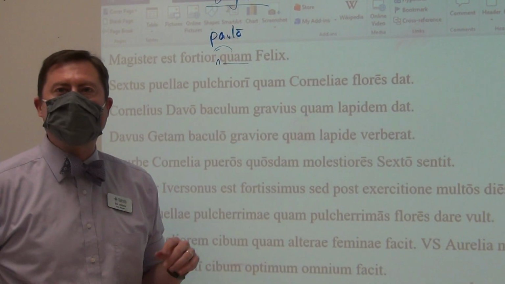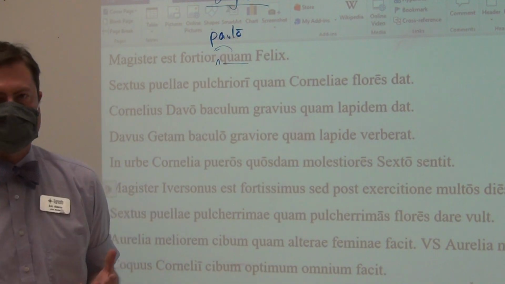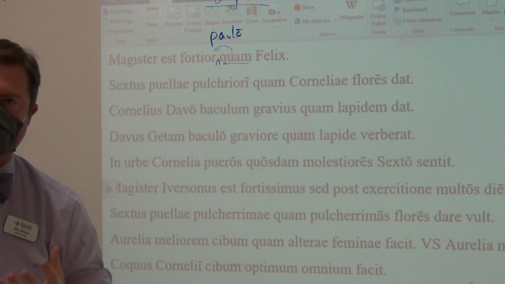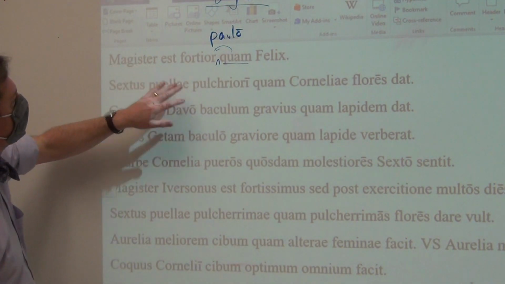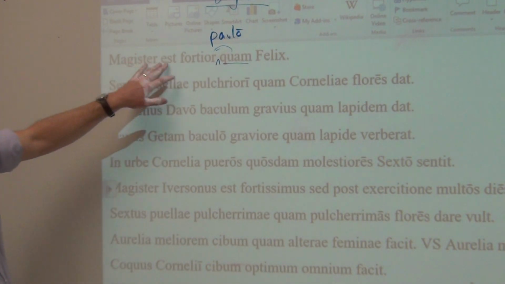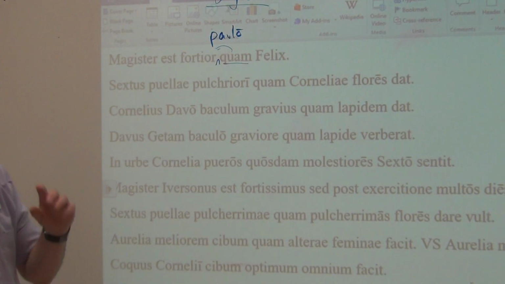Paolo, I can lift 100 pounds. Felix can lift 99 pounds. And so, the teacher is stronger by a little bit. Idiomatically, we would say the teacher is a little stronger. But literally is what it says. The teacher is stronger by a little than Felix.